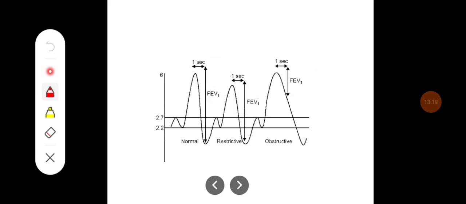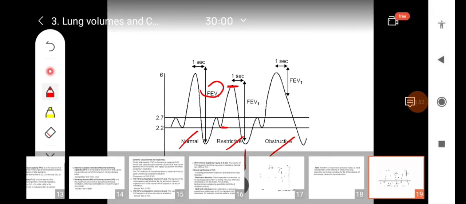And this diagram is showing the forced expiratory volume in 1 second, that is FEV1, in normal, restrictive and obstructive lung disorders. Normally, in the first second, more than 85% of the air is expelled, whereas in restrictive lung disorder, vital capacity is reduced but the FEV1 to forced vital capacity ratio may be increased or may be normal.